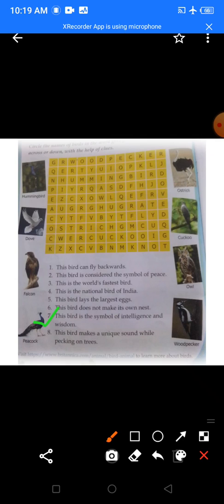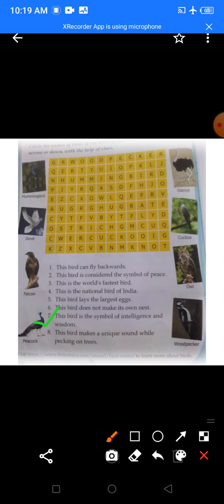This bird is the symbol of intelligence and wisdom. Means this bird is very smart. This bird is considered to be very wise. This bird is very smart. So, which is this bird? Who is this bird? This is an owl. Now, can you find the owl in your grid? Can you? Yes, it's right at the center. This is the owl. Here. This is the owl.